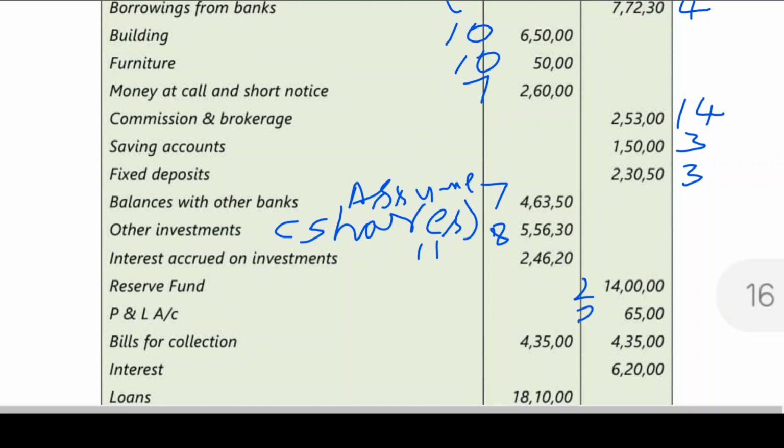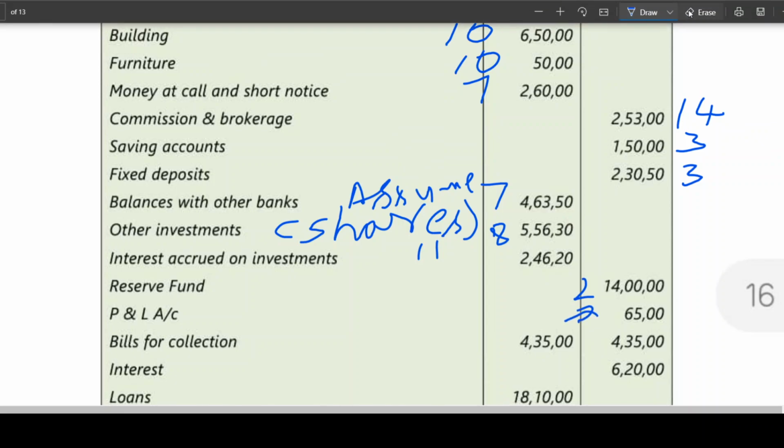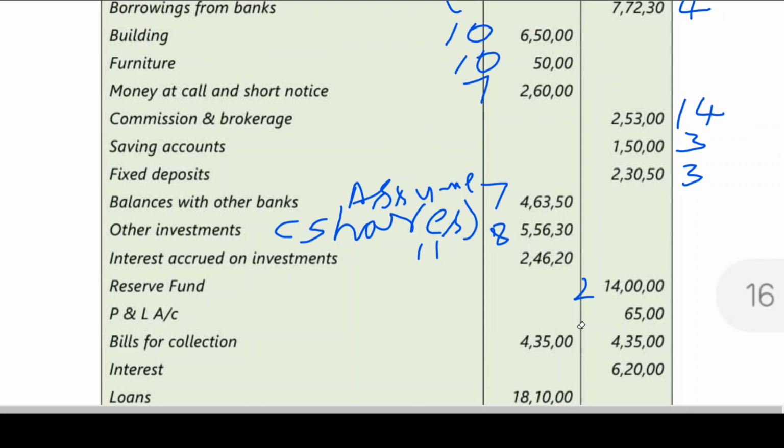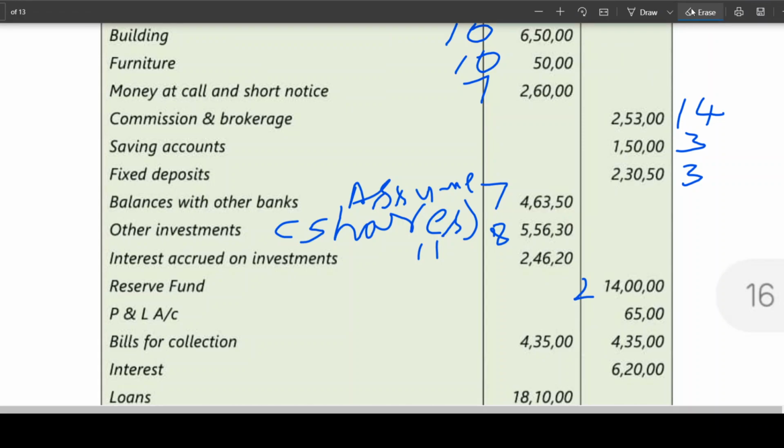P&L account. This P&L account is the opening balance of last year. So this P&L account is to be taken as balance brought down under P&L account. Is this clear? Previous year balance plus current year balance. From that we shall go for appropriation. That adjustment is to be done. Now bills for collection, I have told you already.